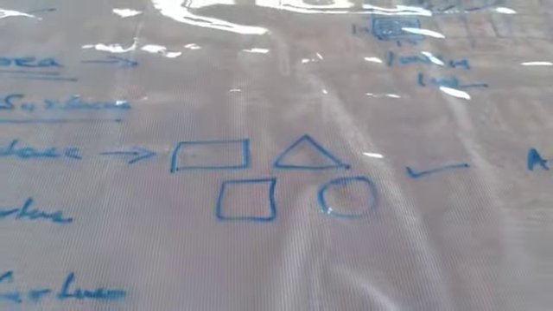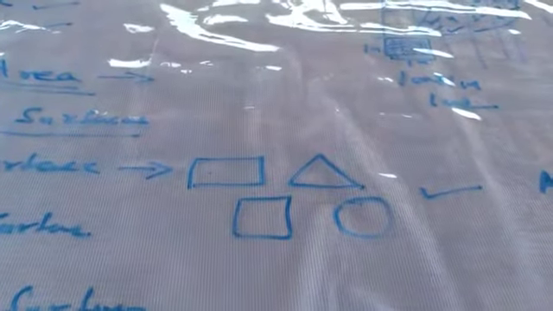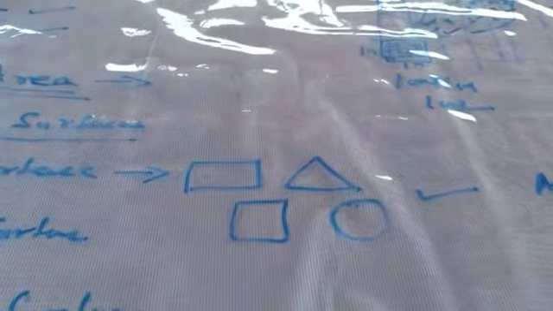So go through it, students. The SI unit of area is square meter, and the other units are square centimeter or square kilometer.